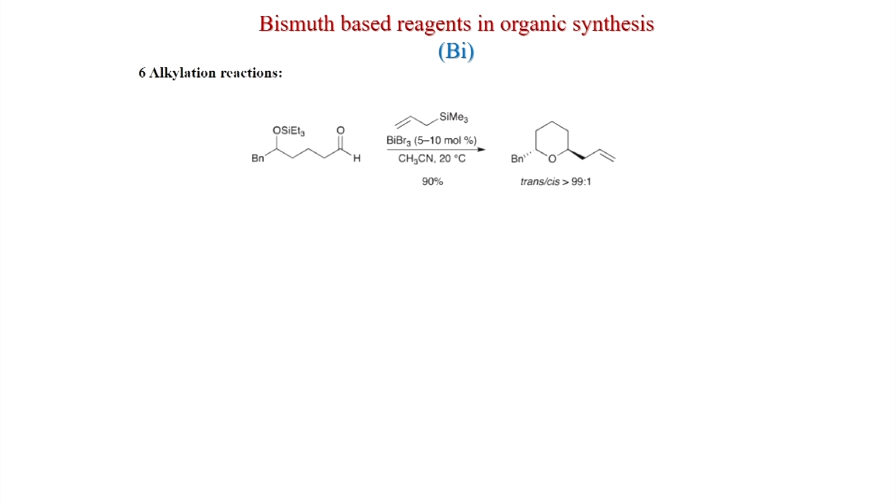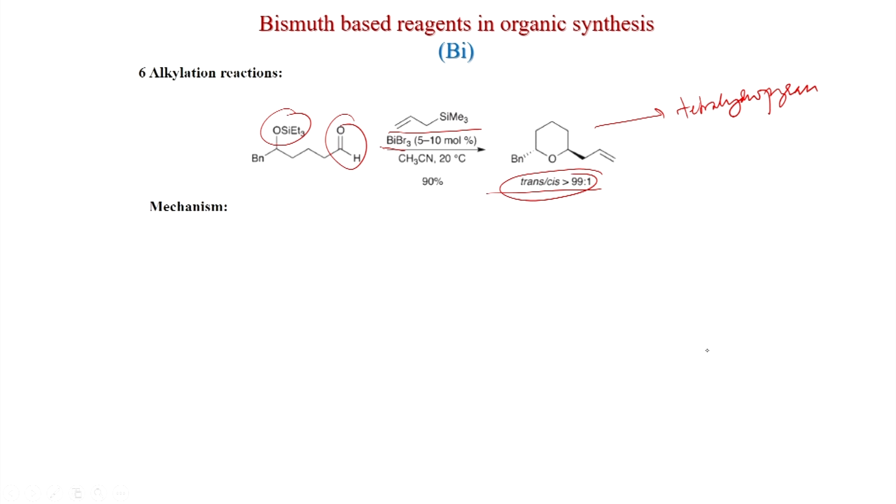Now, we will discuss the alkylation reaction. If you see the structure here, an aldehyde with a silyl group and an allyl silane you have to add with bismuth bromide 5 to 10 mole %, and you get this tetrahydropyran product in trans to cis 99:1. So, this is a very selective reaction.